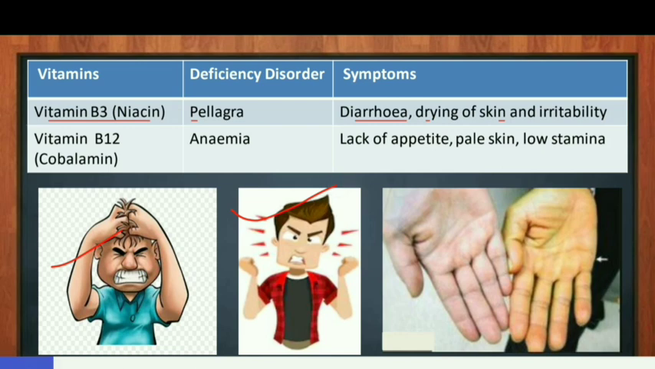Next is vitamin B12. The scientific name of vitamin B12 is cobalamin. Deficiency of vitamin B12 in the diet for a long time results in deficiency disorder called anemia. Anemia we have discussed in the last slides. The symptoms are lack of appetite, pale skin and low stamina. Pale skin means skin color becomes pale. In this picture you can see this is normal color, this is normal color and this is pale color.